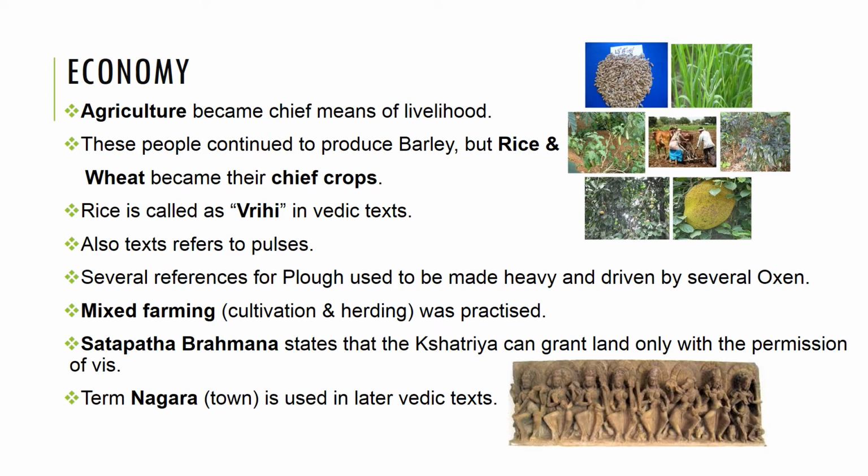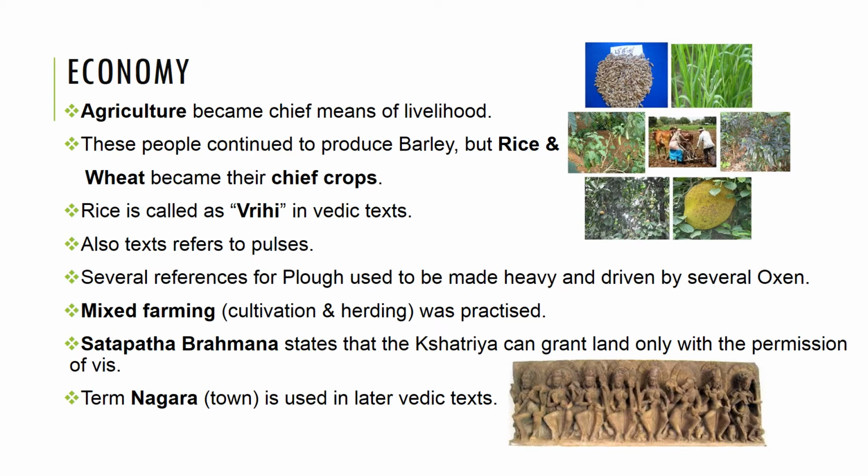Also, there is evidence of texts referring to pulses. That means these people also produced different kinds of pulses like moong, urad, millets, sesame, and also sugarcane. There were several references in later literature to plows driven by oxen. The plow was probably made of hardwood. It is possible that iron plowshares, which must have been more effective, were used towards the end of this period. And these people practiced mixed farming, which included cultivation and herding.